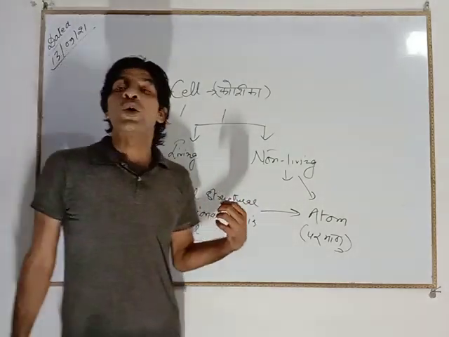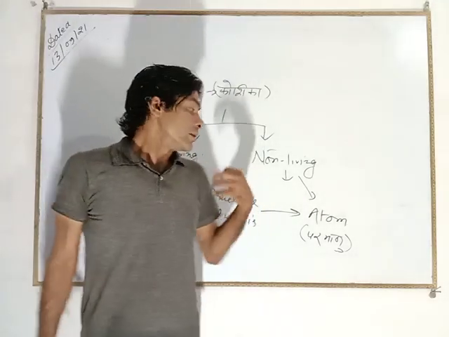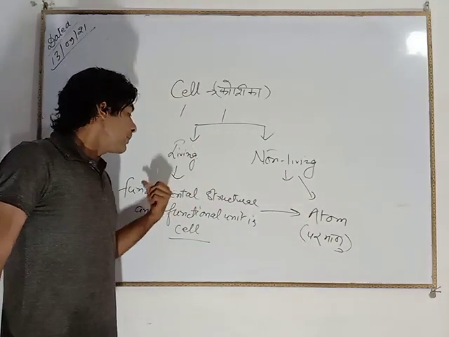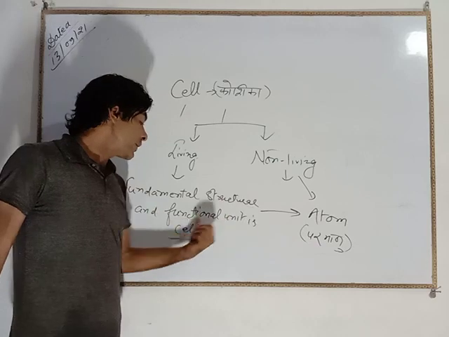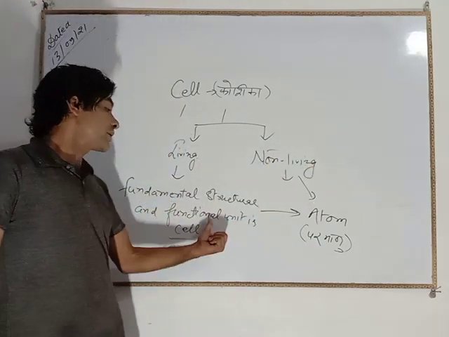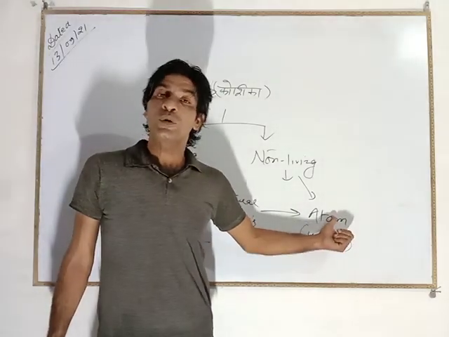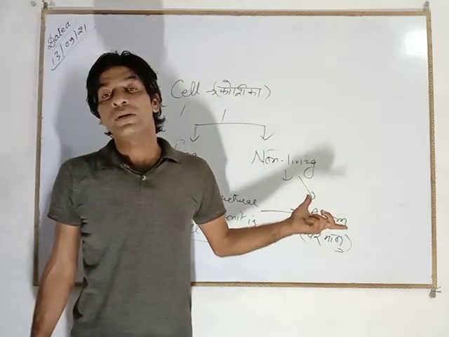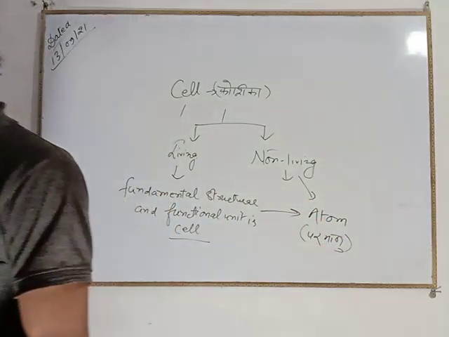You know the Oparin and Haldane theory. The same I am telling you. In the living, the fundamental, structural and functional unit is cell, and in the non-living it is atom. Both are defining the living and non-living world in their own spheres, right?